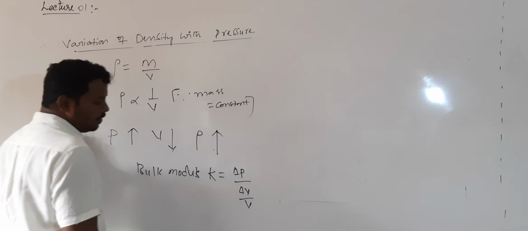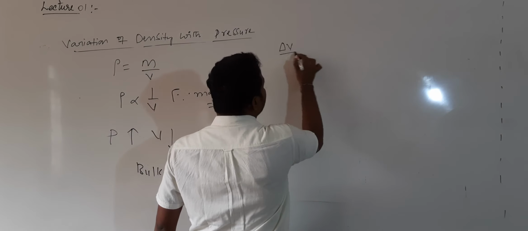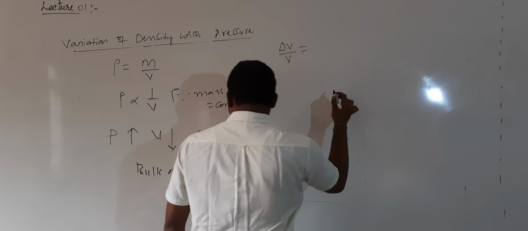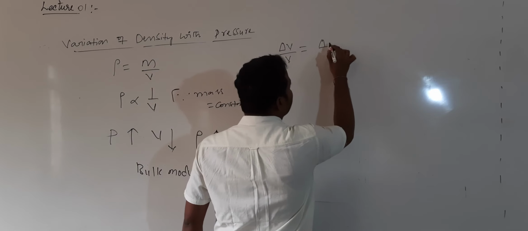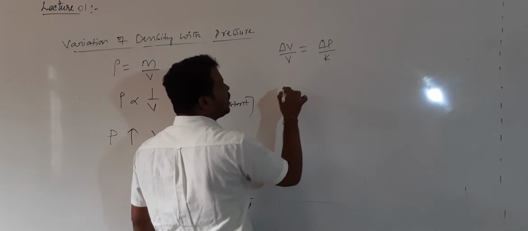From this, what is the delta V by V value? Delta V by V is equal to delta P by K, where delta P gives us the change in pressure and K is the bulk modulus.